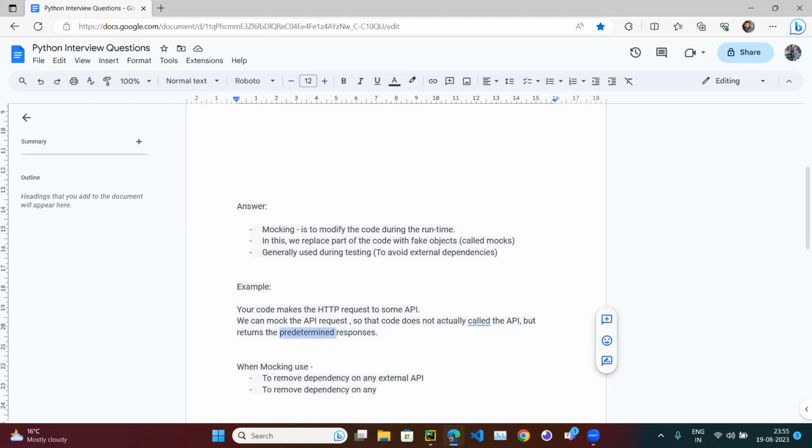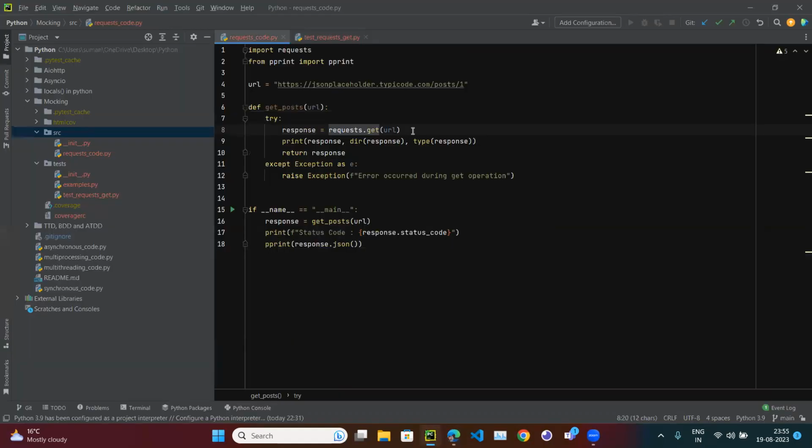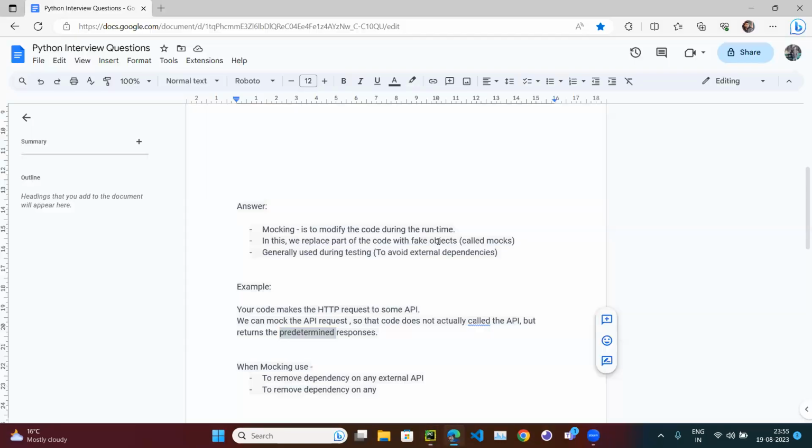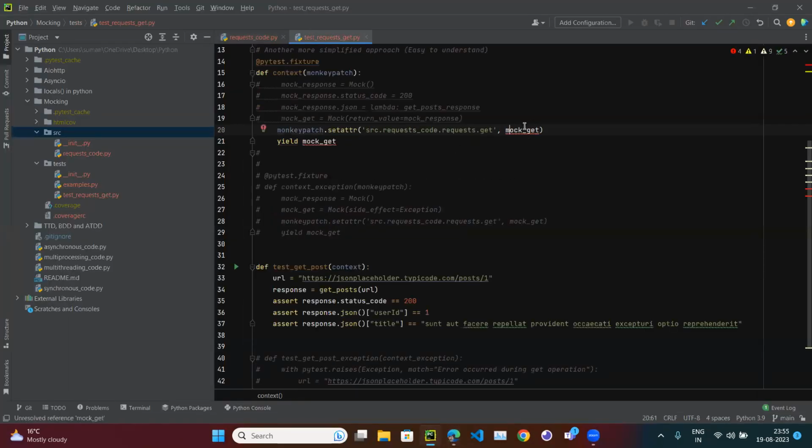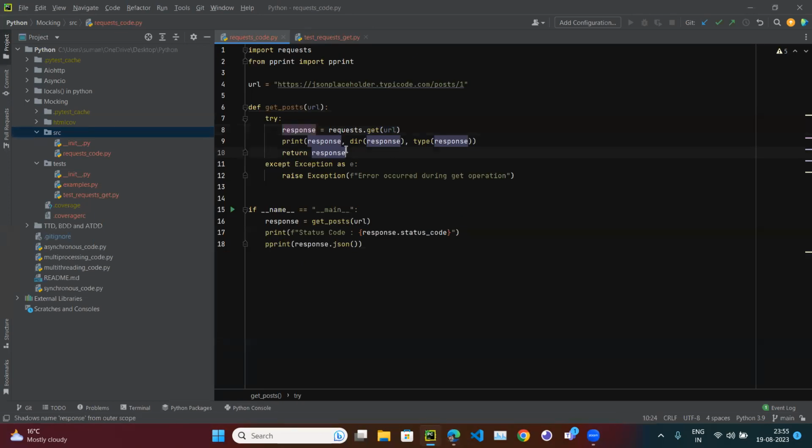Predefined responses means, if you go to the code, instead of request.get, here we are getting a response. So instead of this response, we should get something. Yes, we are getting something, but currently this is empty. This is nothing. All right. But if you see here, this response is a class object, and this response has so many attributes.